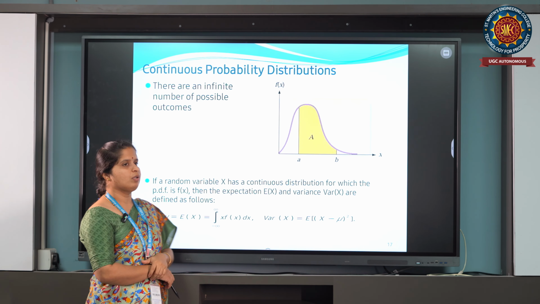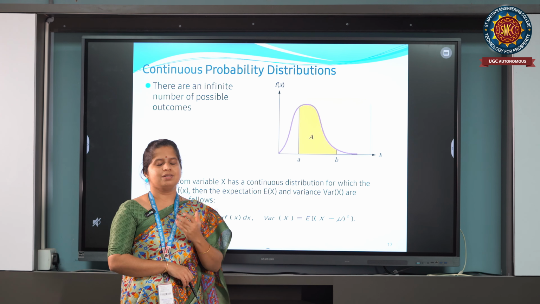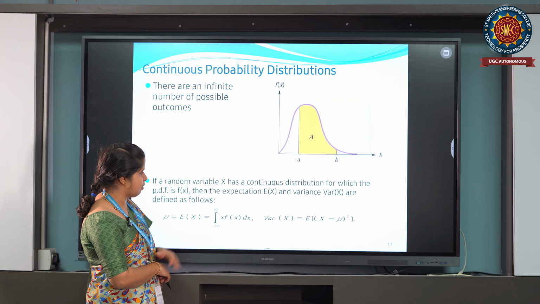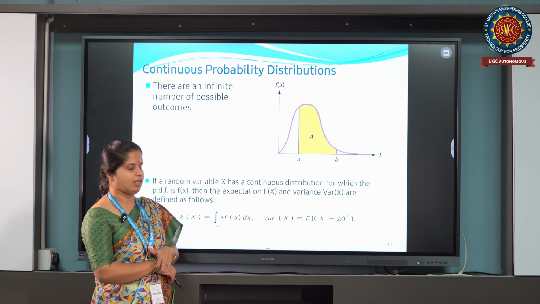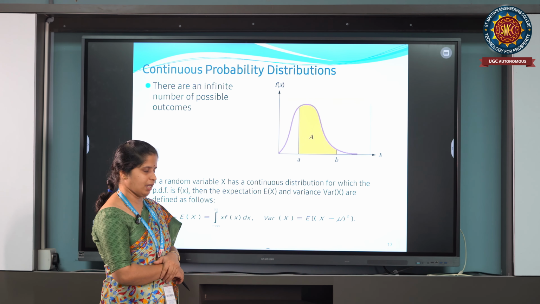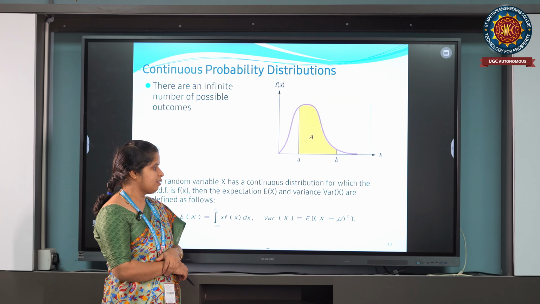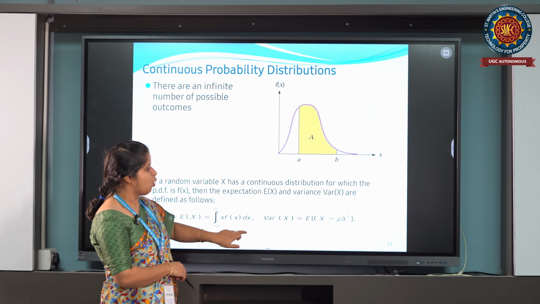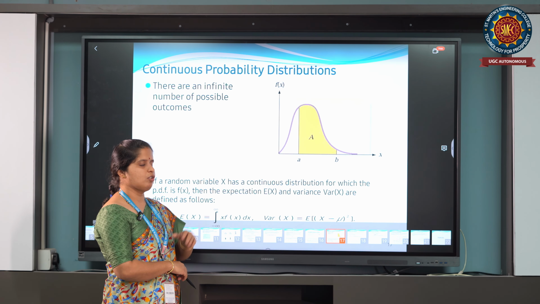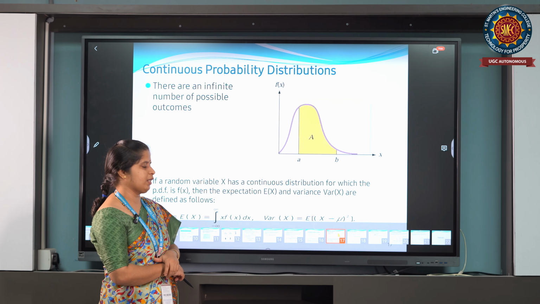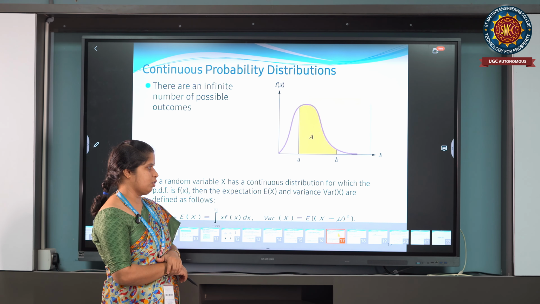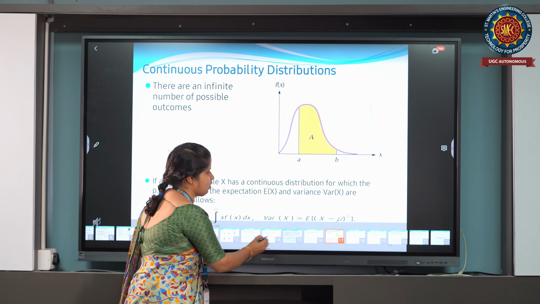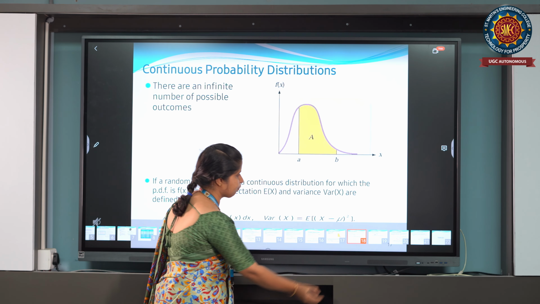So if we want to calculate the mean mu, that is nothing but expectation of x, then expectation of x is integration from minus infinity to infinity of x into f of x dx, and similarly variance of x is nothing but expectation of x minus mu whole square. Similarly, here also for variance we can get expectation of x minus mu whole square equal to expectation of x square minus expectation of x whole square.